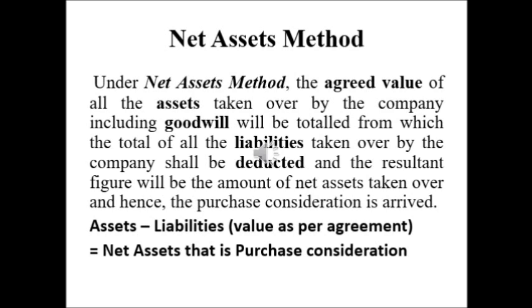Then the liabilities taken over by the company are also considered and deducted from the assets taken over. So assets minus liabilities taken over as per the agreement, the difference is called net assets, that is the purchase consideration. Hence the purchase consideration is arrived at.